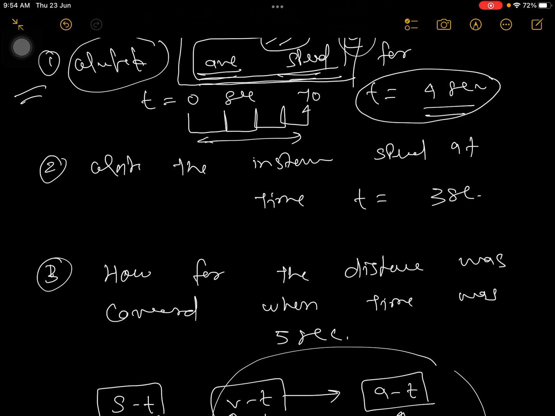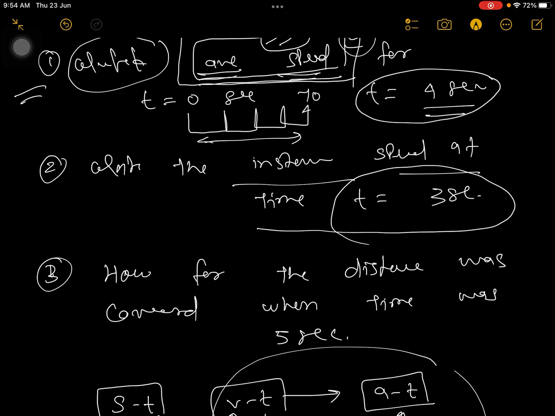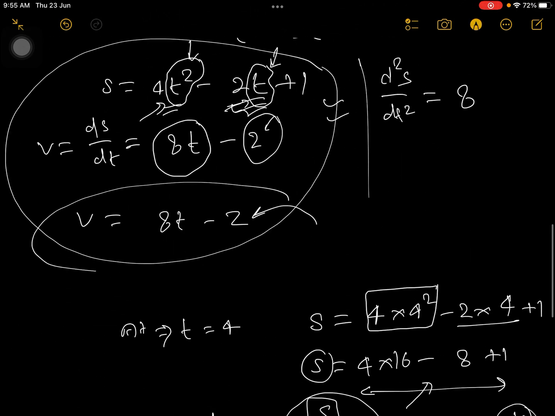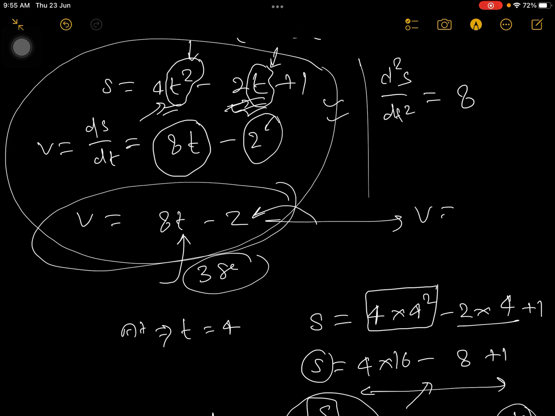Now the next part is: calculate the instantaneous speed at time t is equal to 3 seconds. They are asking instantaneous speed. It means what? To calculate instantaneous speed, we need the velocity-time equation. For that, we have already done our job. So here you will substitute t is equal to 3 seconds. That's all, job over. Your equation is v is equal to 8 into t minus 2.